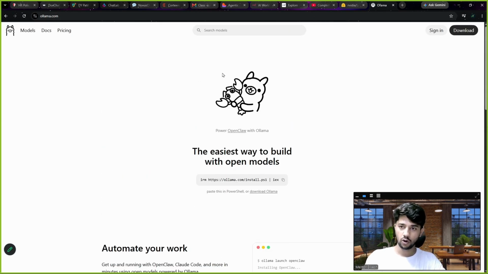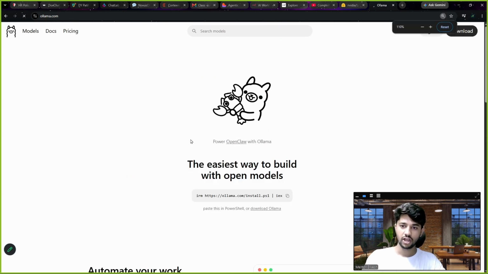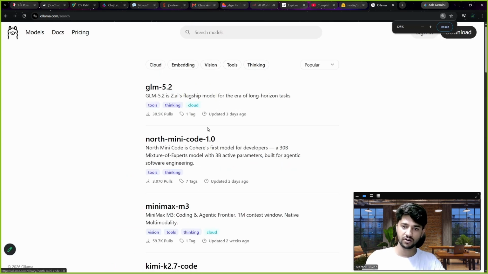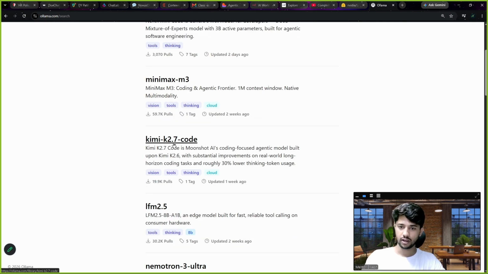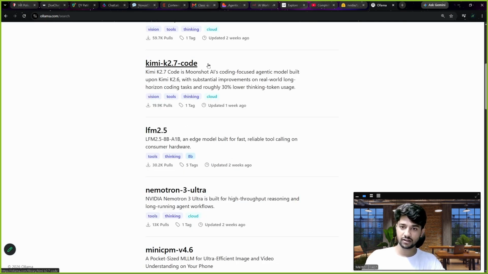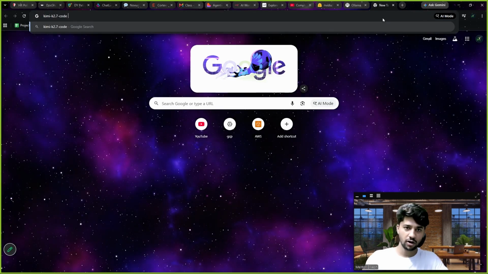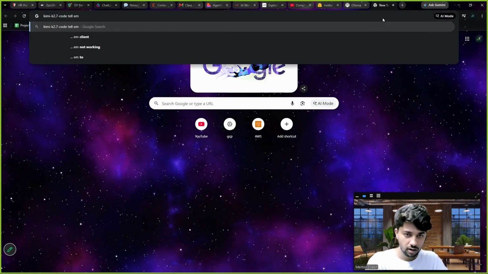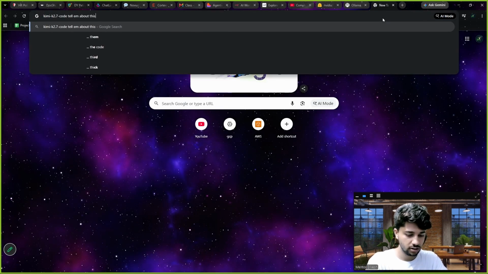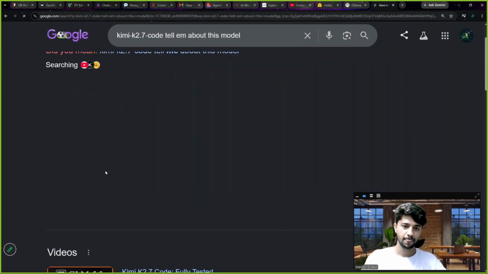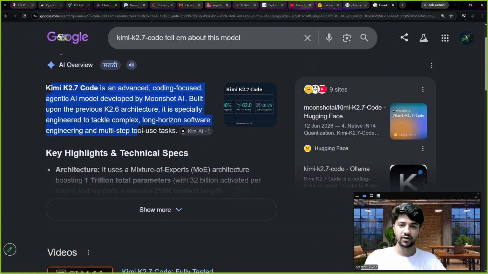See, Ollama, you can check their models. It offers us a lot of models with different sizes. See, these are all the models you can explore. Okay. And how can you explore? You can just take this, copy it, read about the model, tell me about this model, and see, it will tell you about this model.